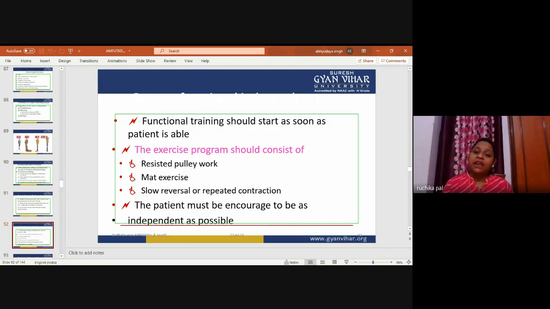The patient must be encouraged to be as independent as possible. As I have told you earlier, the patient should be encouraged physically, mentally, and socially, to make him independent as soon as possible. This can be achieved through the physiotherapist's positive behavior and the patient's willpower.